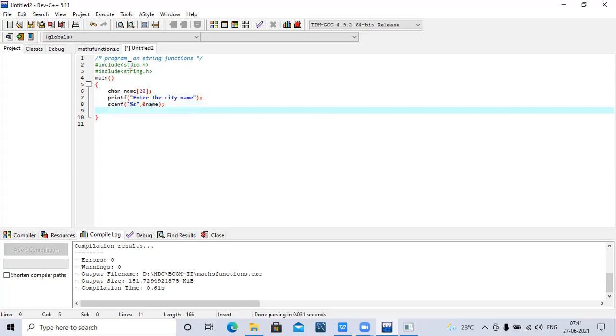Next, first we have to find the length of the string. So printf length of the string is, so percentage d means the length will be displayed as a number, and string percentage s, so first the string will be displayed and then its length. So name comma strlen of name.